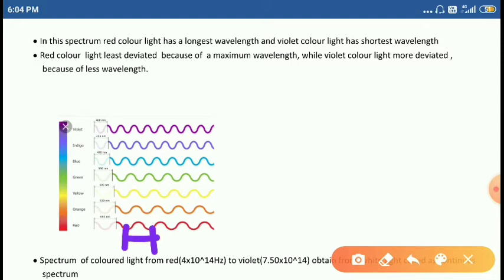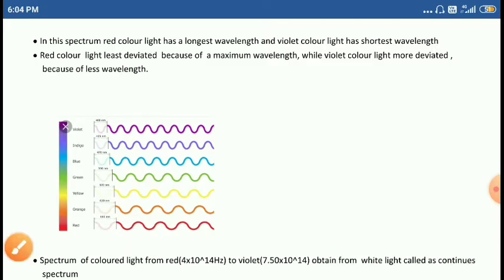What are the crest and trough, my students? In any wave, the upward slope we call a crest, and the downward slope we call a trough. The distance from one crest to another, or one trough to another, is the wavelength. For red, this distance is large, the maximum wavelength. When you compare one crest to another in violet, the wavelength is very small here, students. Okay.